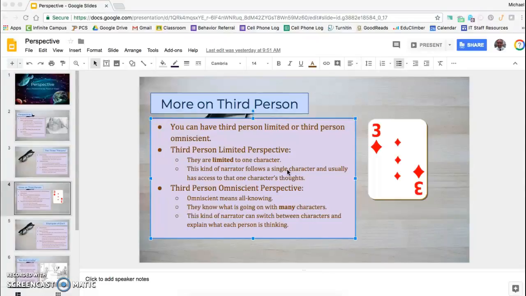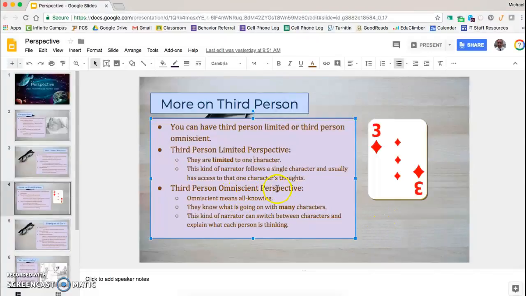It's all going to be from that one person's perspective, but they still won't be using words like I, me. So maybe there's a character named Bob that they're following in the story. It's going to talk about everything that is happening to Bob and all the things that Bob is feeling, all the things that he is witnessing. So he might talk about the other people around him, but still you're going to follow Bob throughout the entire story.